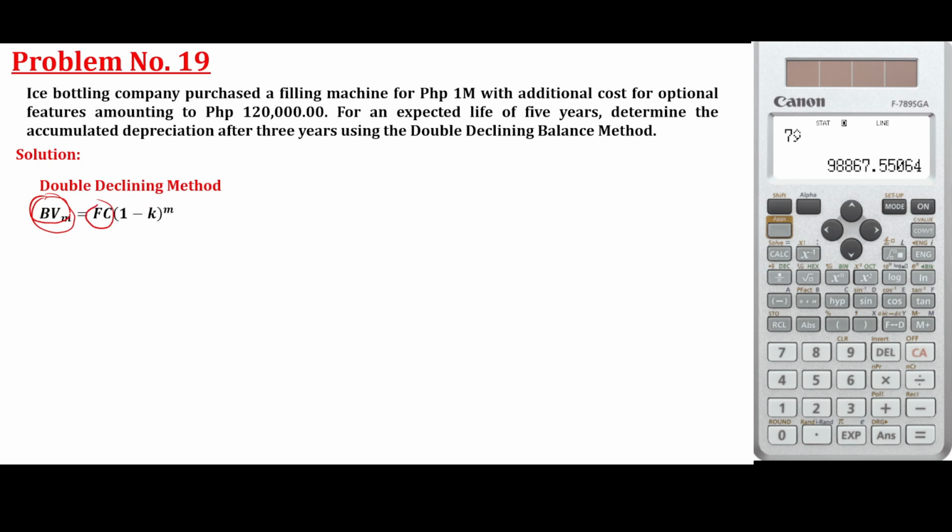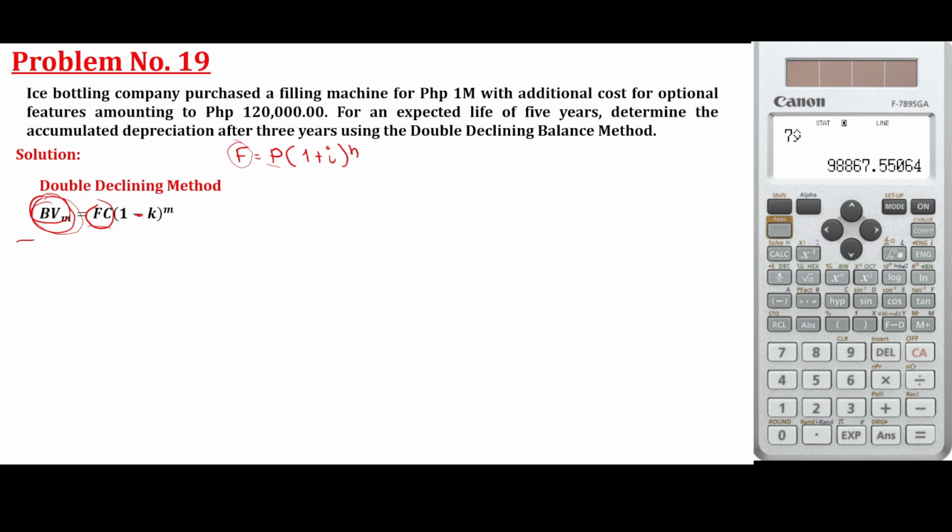Almost similar siya doon sa compound interest natin. Future cost is equal to present times 1 plus i raised to n. Pero dito class, minus k. Kasi doon sa previous discussion natin ng compound interest, future is always larger than the present. However, for depreciation, the future amount is always less than the first cost. So meaning kaya minus to guys.